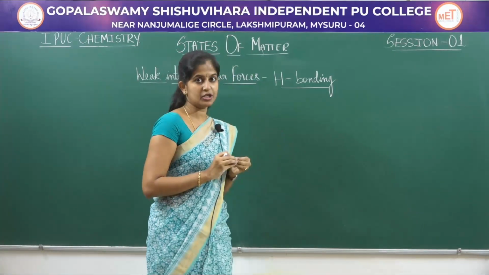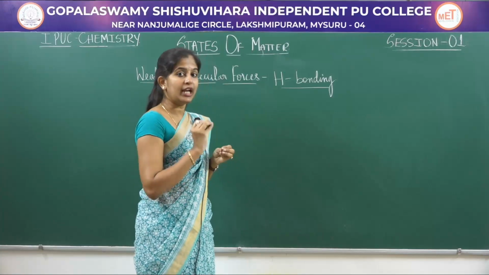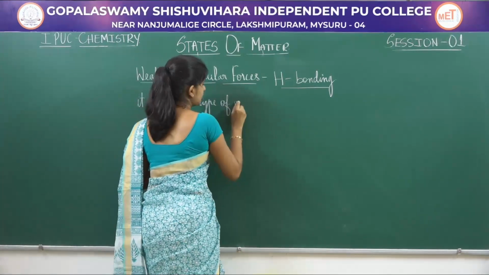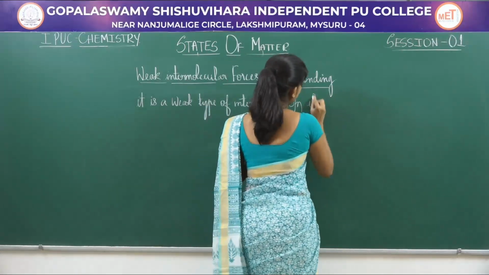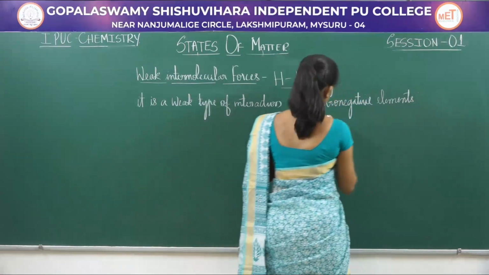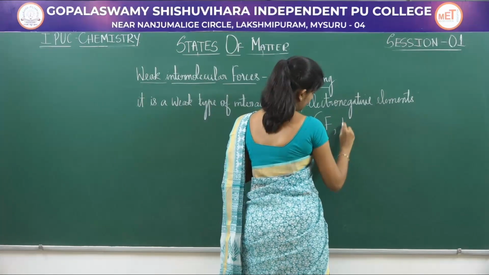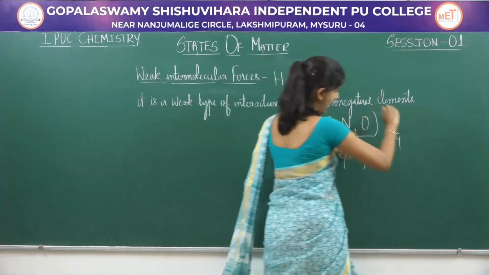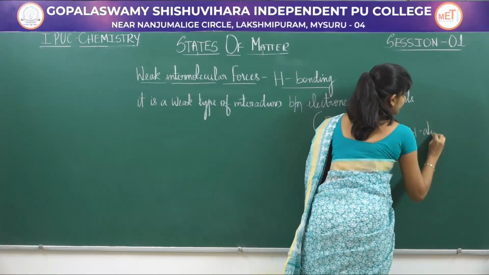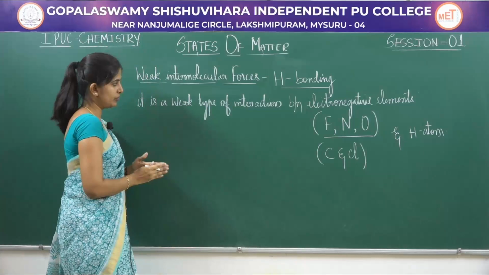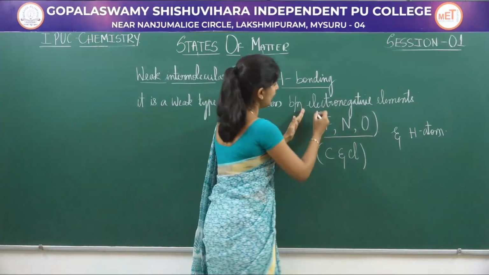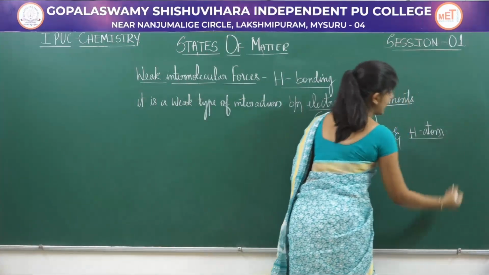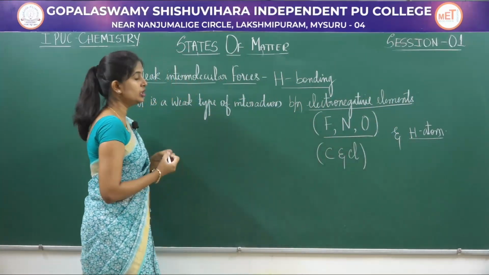It's a weak type of interaction existing between electronegative elements, namely fluorine, nitrogen and oxygen. So all these electronegative elements and the hydrogen atom. The interaction between electronegative elements like fluorine and nitrogen with a hydrogen atom is called hydrogen bonding.